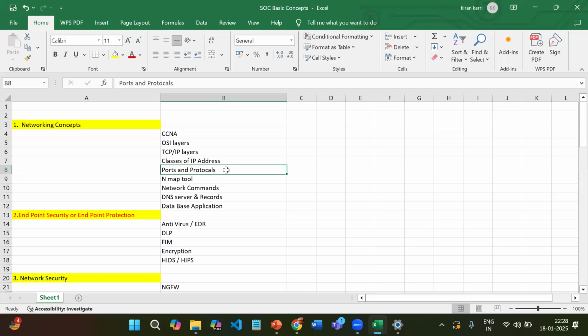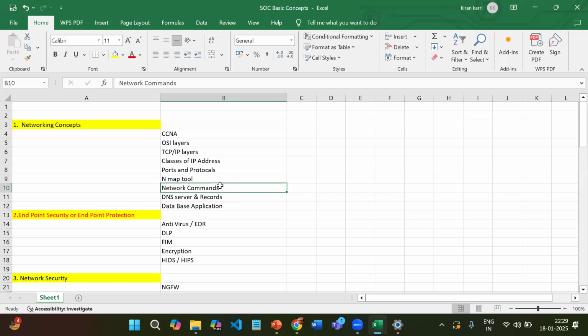Okay. Then coming to the Nmap tool. Nmap is basically used for network scanning and port scanning purposes. Then coming to the network commands, like basic commands, like how to enter a system and how to hijack systems. We should know the minimum basic networking commands so we can easily control things in the networking area.